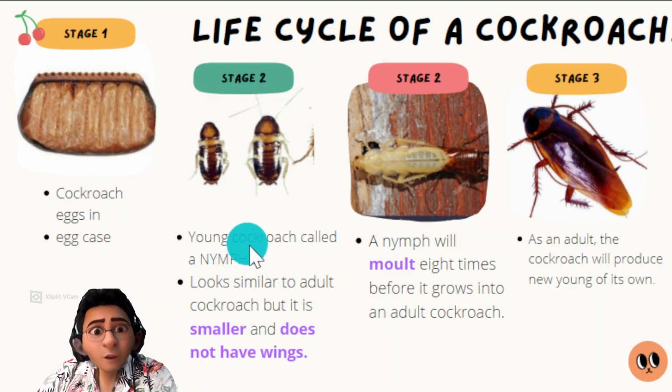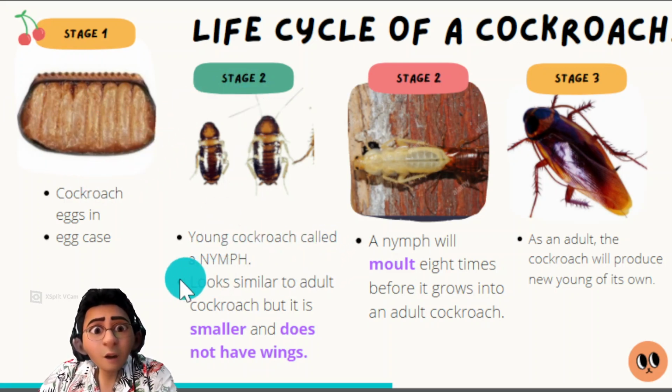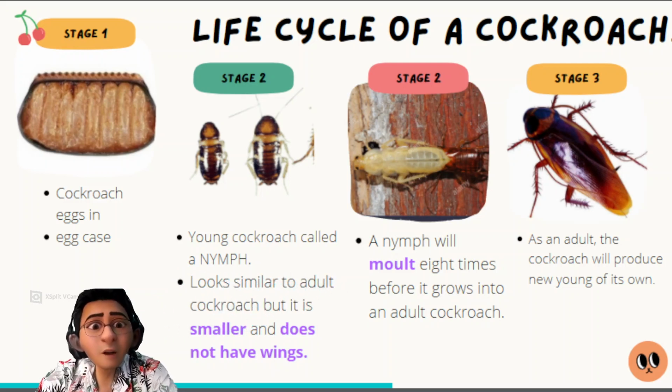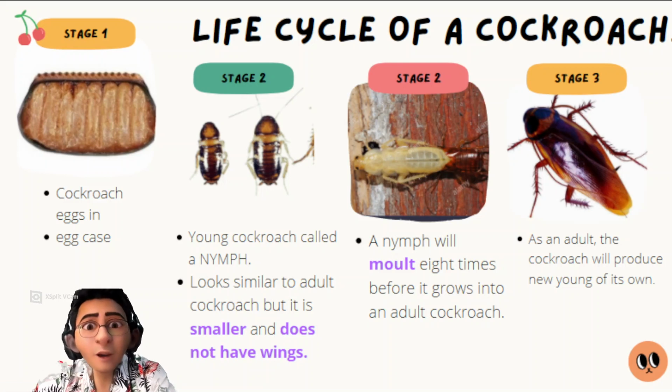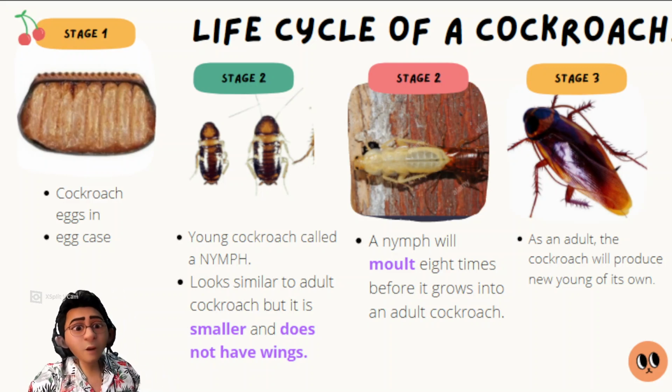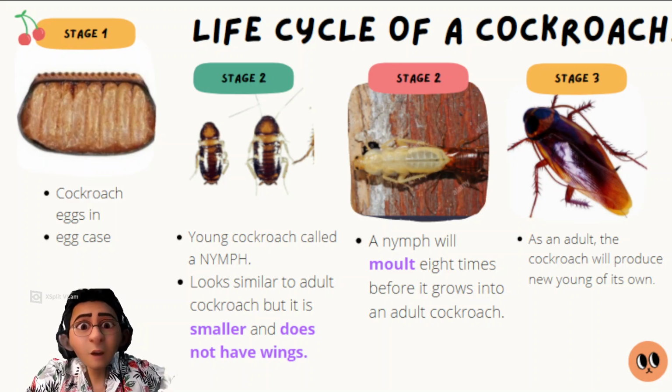Stage 2, young cockroach called a nymph. A young cockroach, a small cockroach, is called a nymph. It looks similar to an adult, but it is smaller and does not have wings. So a cockroach without wings is called a nymph. Stage 3, a nymph will molt 8 times before it grows into an adult cockroach. Now the question is, what does it mean by molt?